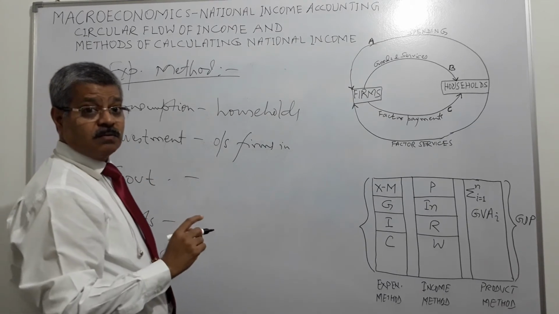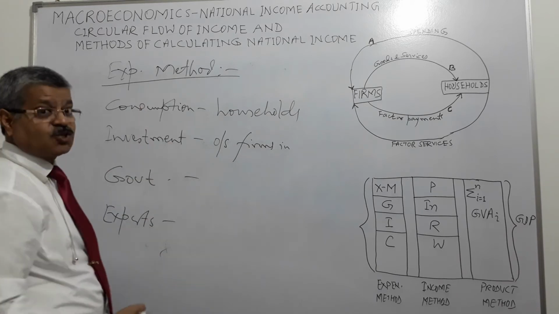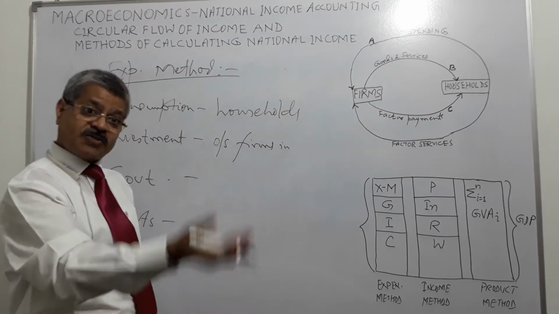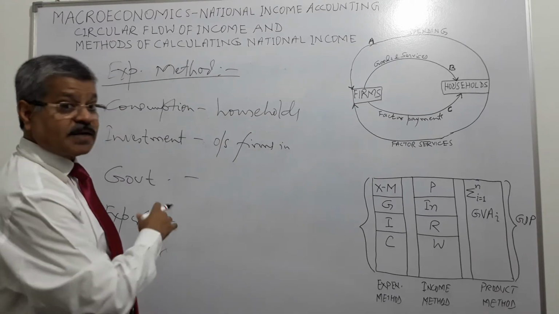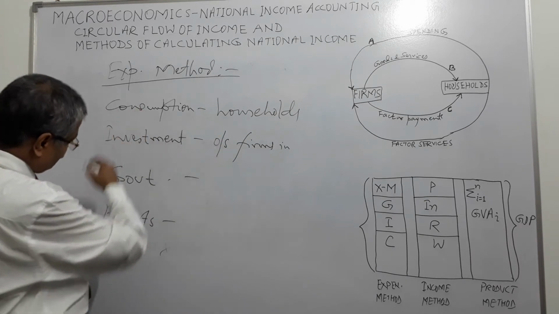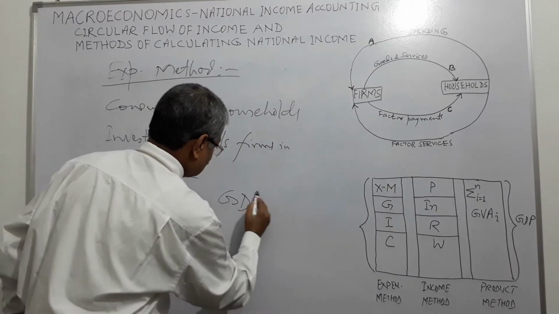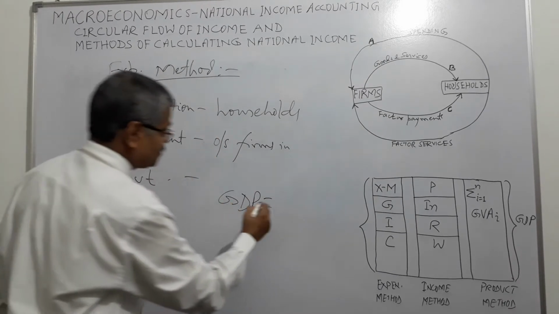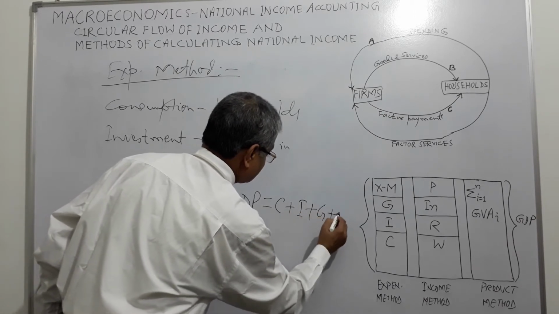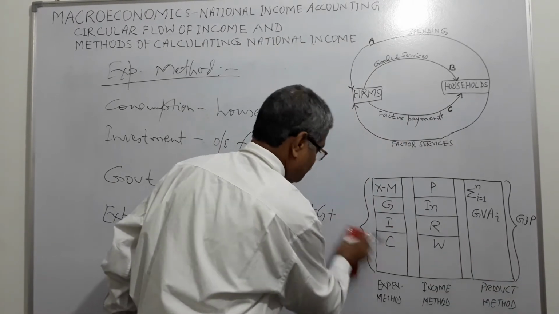Government also indulges in expenditure on the products manufactured by various firms, and exports. The firm exports outside and gets money. It means outsiders are spending on the export items emanating from our economy. So in the expenditure method, if we calculate all these four, we get GDP. So here in the expenditure method, GDP is equal to consumption plus investment plus government plus exports, right?